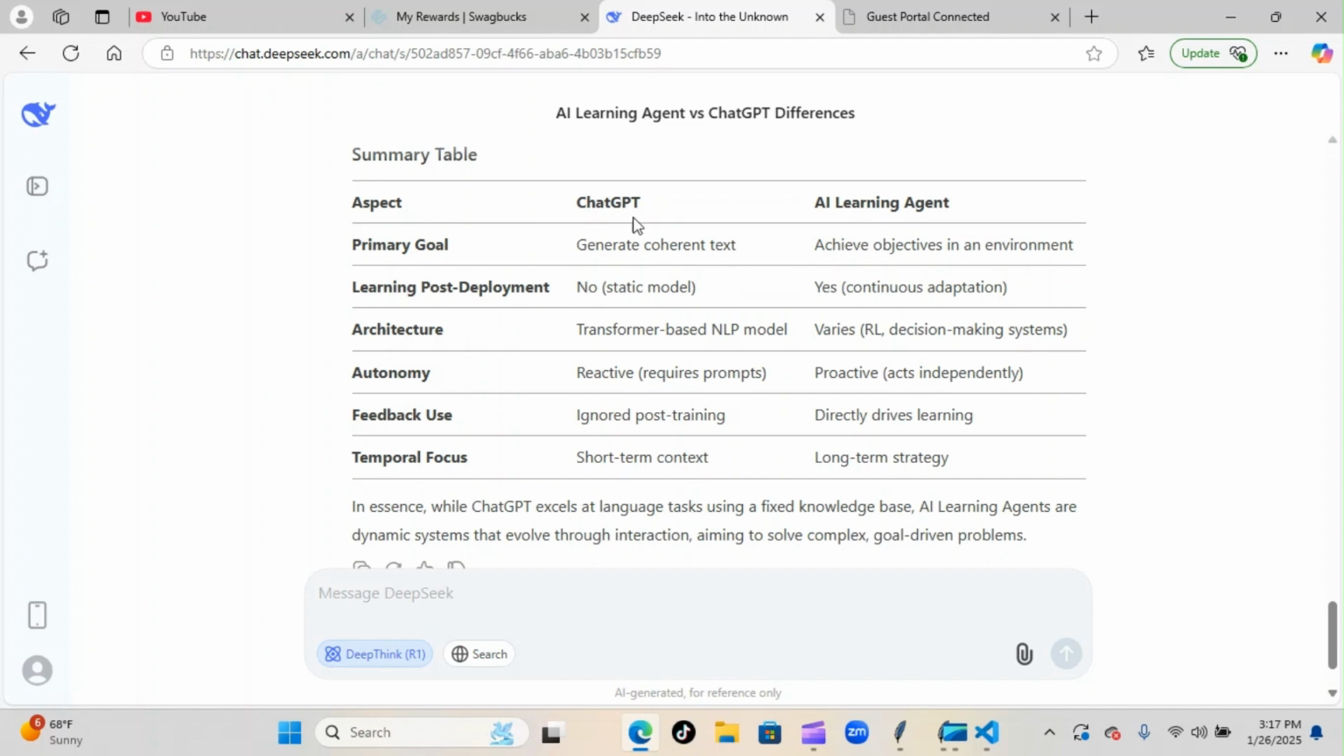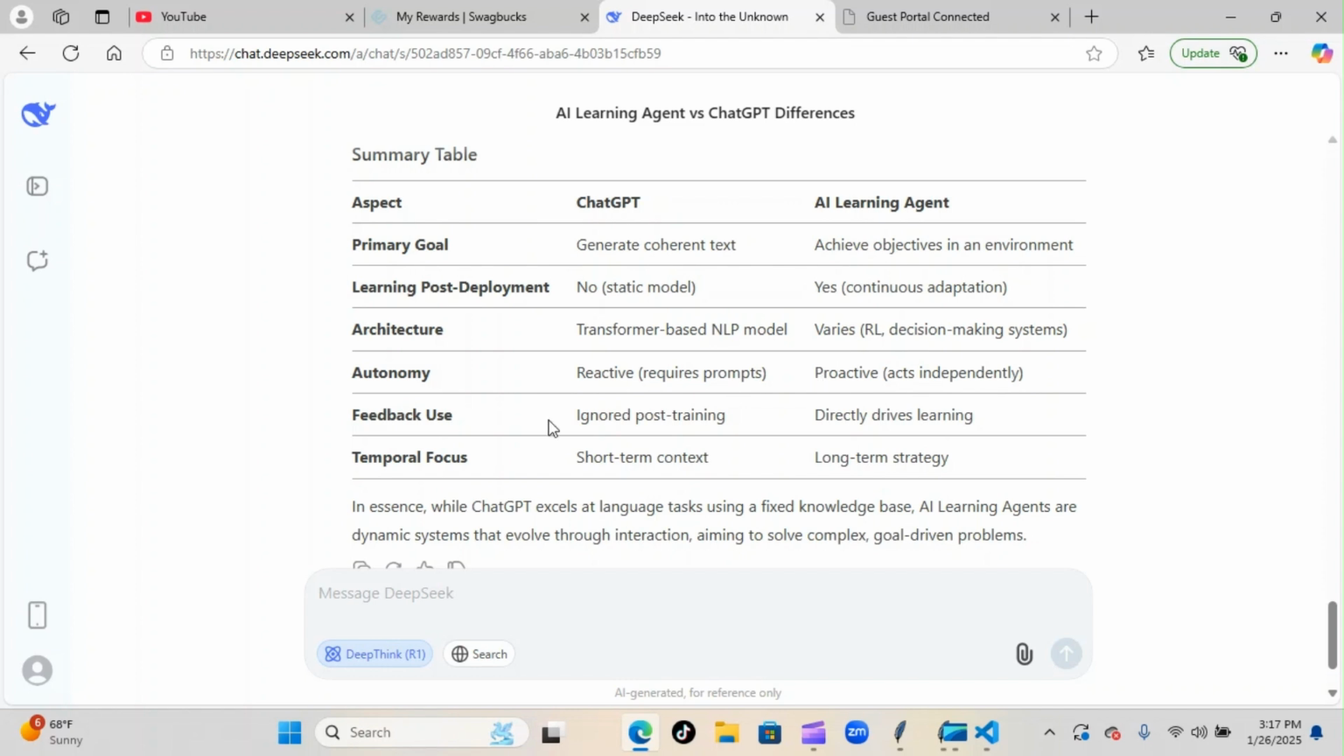Architecture of ChatGPT is going to be a transformer-based natural language processing model, as opposed to the agent, which varies in different models that can be used to actually build our agents, from reinforcement learning to decision-making systems. Autonomy is going to be reactive, requires prompts, meaning that the GPT doesn't learn on its own, doesn't do anything until it's prompted to do so, as opposed to the agent who can actually take steps on its own and use what it's learned to make moves on its own.